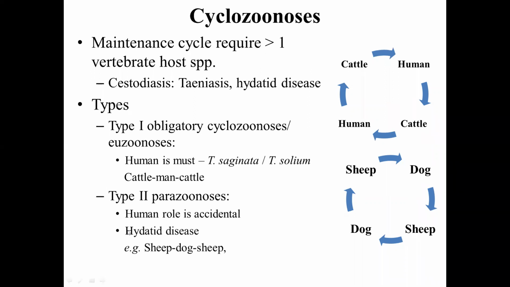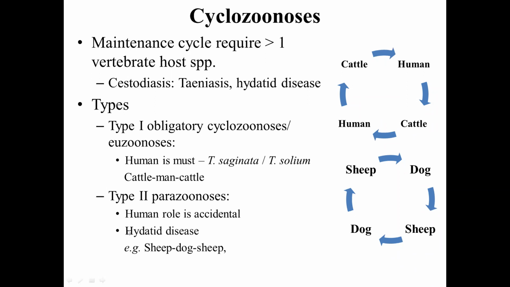This kind of zoonosis, obligatory cyclozoonosis, are also termed as euzoonosis. In true sense, the human being acts as a definitive host, animals act as an intermediate host. In true sense, they are zoonosis. That's why euzoonosis. Don't get confused with one more type of zoonosis known as the true zoonosis.